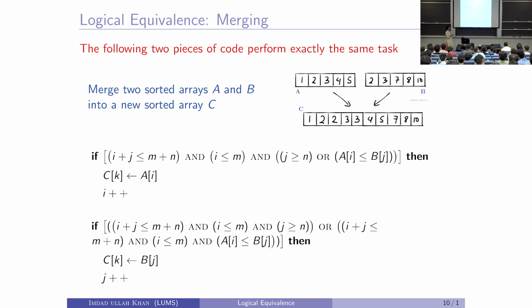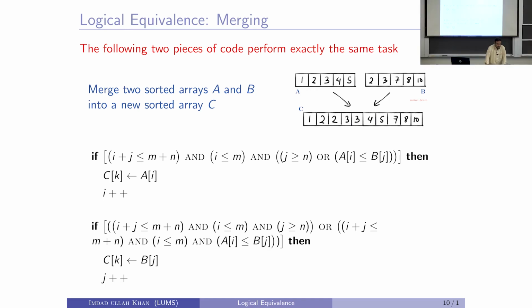Both of these codes, you see they are checking the values of i and j, the indices: i is the index of the current element of A being processed, j is the index of the current element of B being processed, and then their values, right. If A[i] is less than or equal to B[j], then k is the current index, the first empty index of C. See this one code, here is another code.